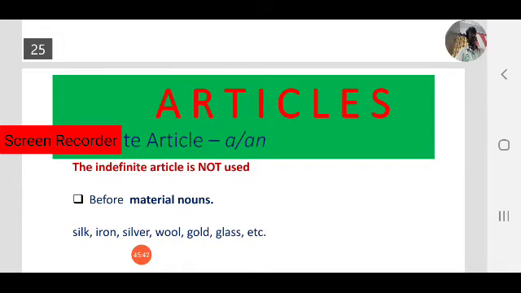If you want to use them with quantity expressions, a bar of iron, a gram of silver, a gram, that is a quantity expression, not a silver. A kg of gold you can use, but not a gold.